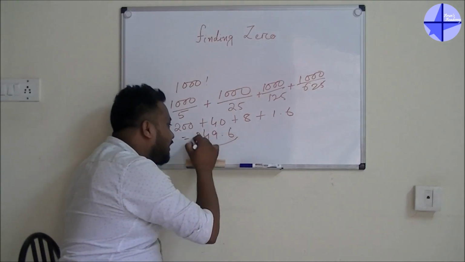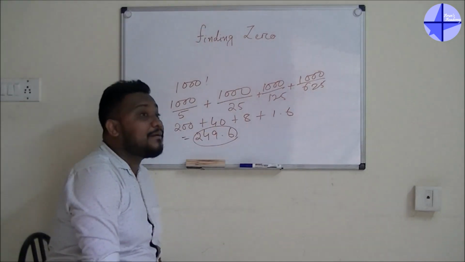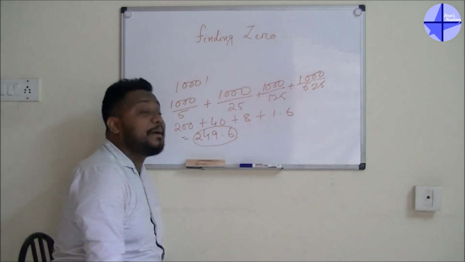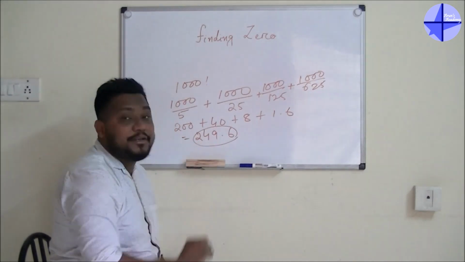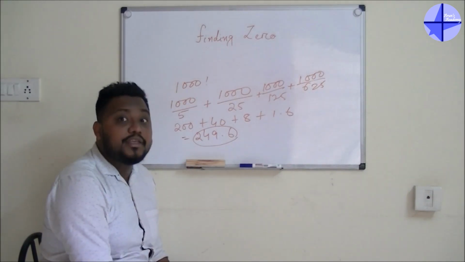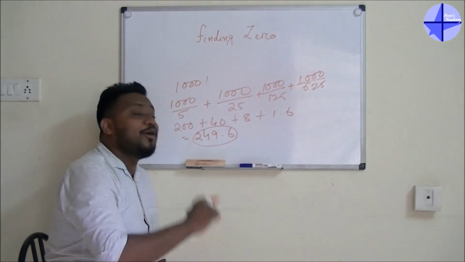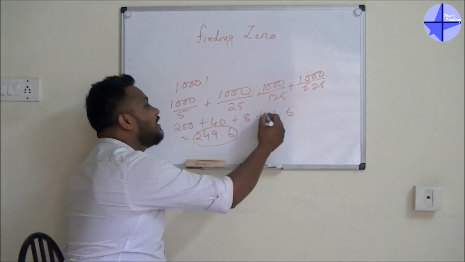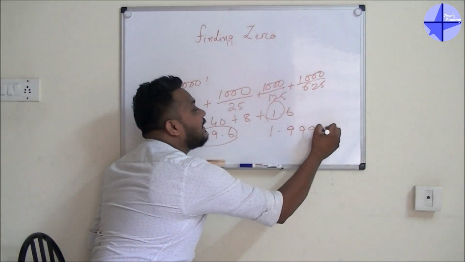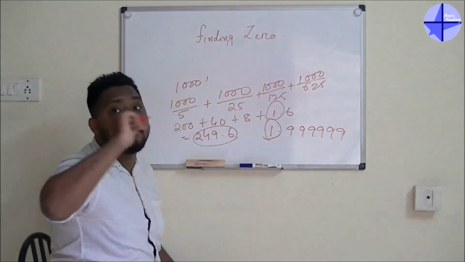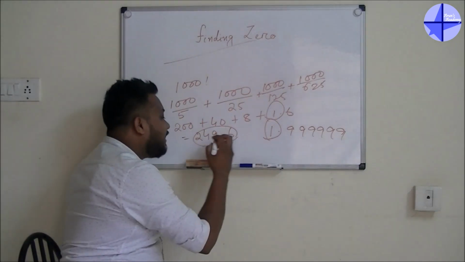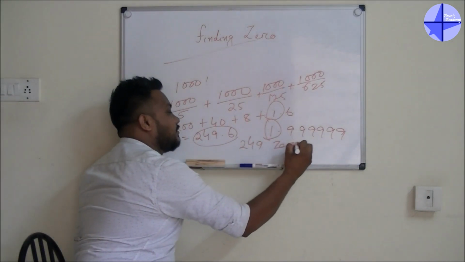I am telling you to find the number of zeros. Whenever I am asking you the number of zeros, you can't tell me, sir, I will get 0.6. Not possible. You have to tell me the whole number. In aptitude, whenever we get a decimal value which is more than 5, we used to take the next number. But guys, in finding zeros, you have to take only the whole number. If it is 1.999999 also, you have to take only 1. Please remember, it's only applicable whenever you are finding zeros. So your answer will be 249 zeros.